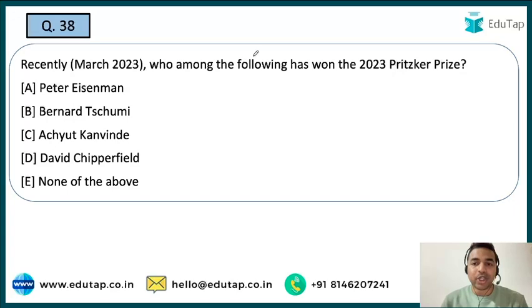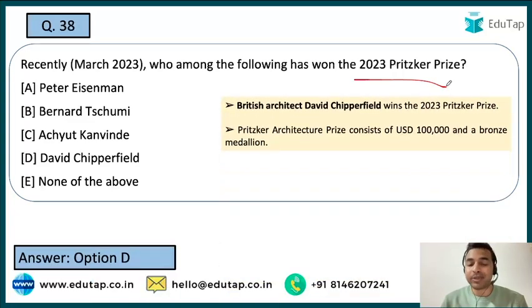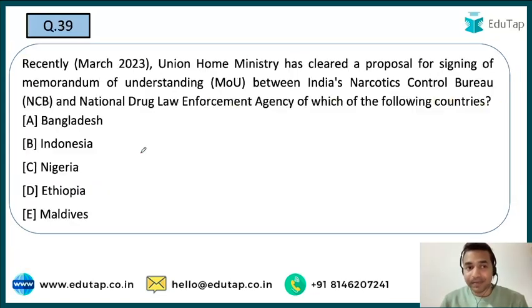Now the next question. So guys, the 2023 Pritzker Prize award has been announced, and you are always required to remember the name of the winner and which country he belongs to. The Pritzker Prize is one of the prestigious awards given to an architect. So the right answer, guys, is option D, David Chipperfield, who is a British architect who has won this particular award. Now let's move on to the next question.